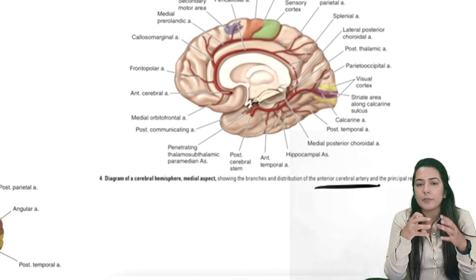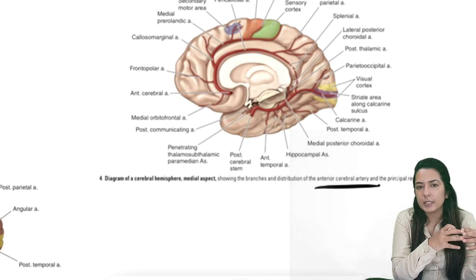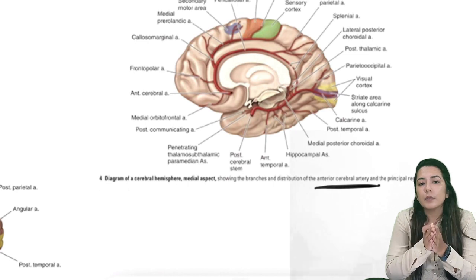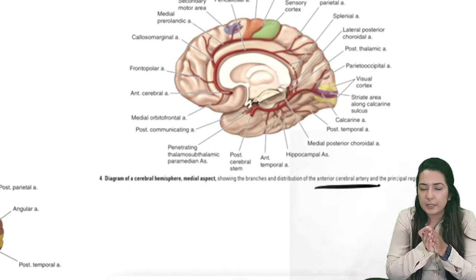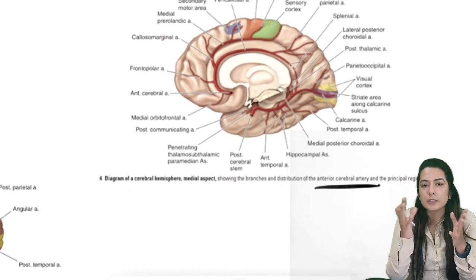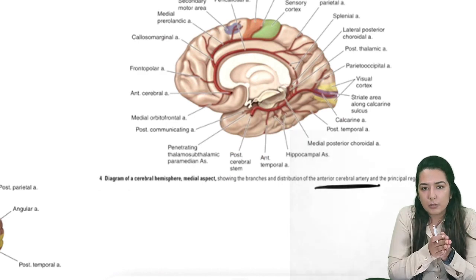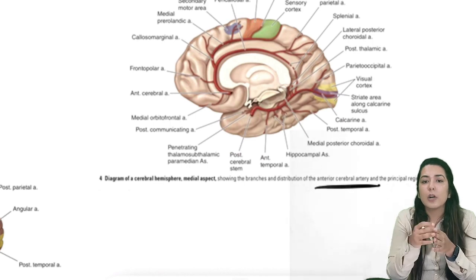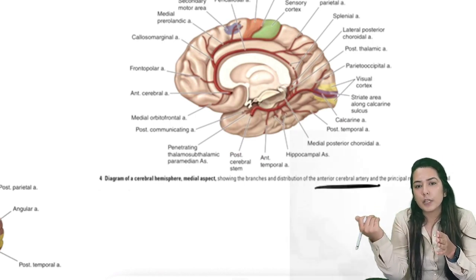So if ACA is occluded, then the medial part of the cerebral hemisphere will be infarcted, and because of that lower limb weakness will be more than upper limb weakness. And if MCA is occluded, then the lateral part of the cerebral hemisphere is affected, and so weakness will be more in the upper limb than the lower limb.